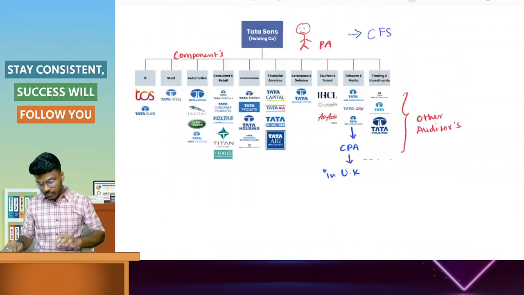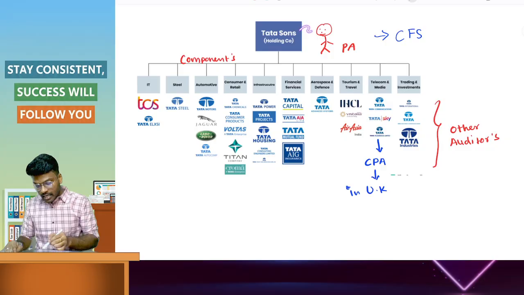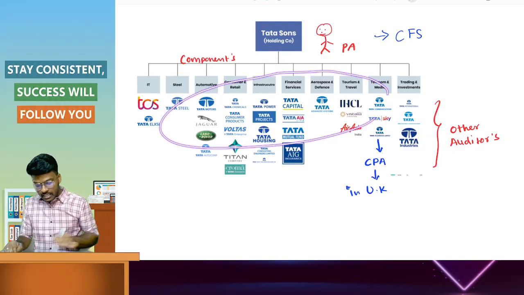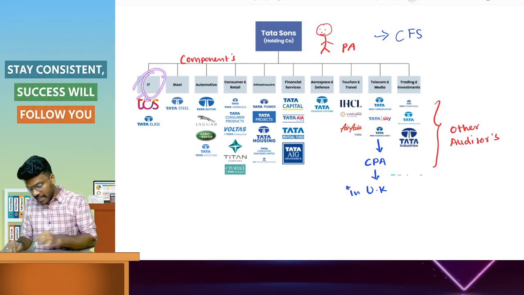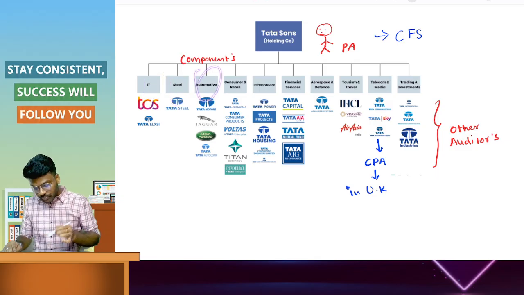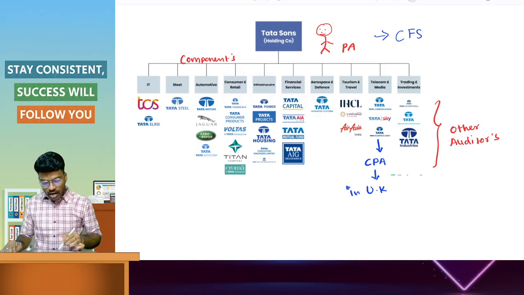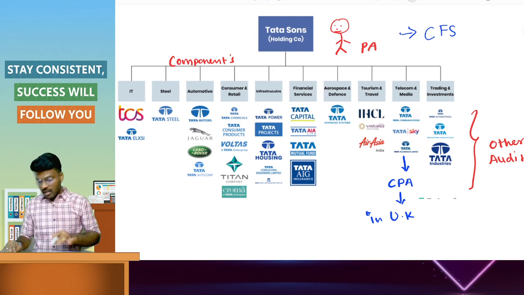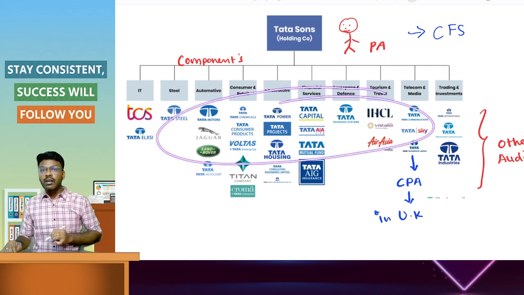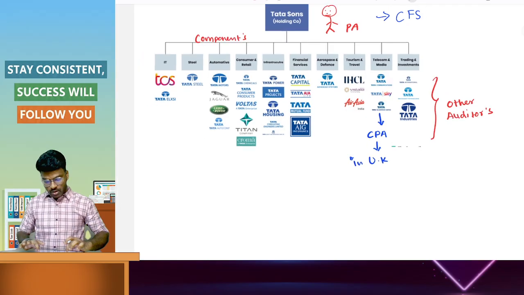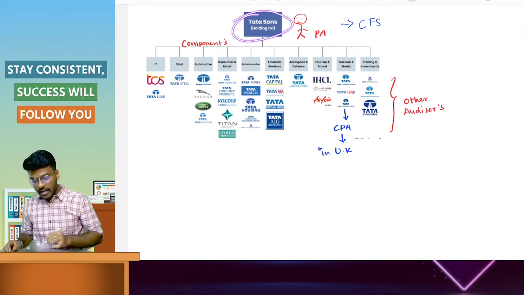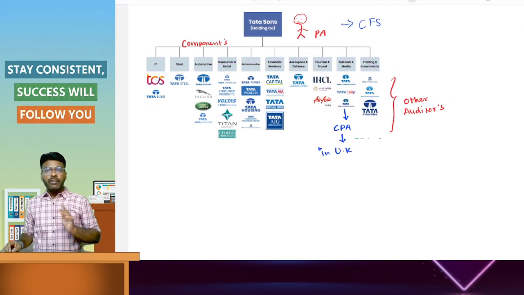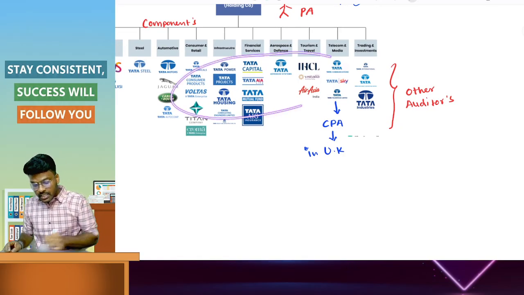In our example, Tata Sons has components with businesses in the IT sector, steel, automotive, consumer and retail, infrastructure, financial services, and also tourism, travel, trading and investment. I need to have a degree of knowledge regarding these component businesses while accepting as a principal auditor.